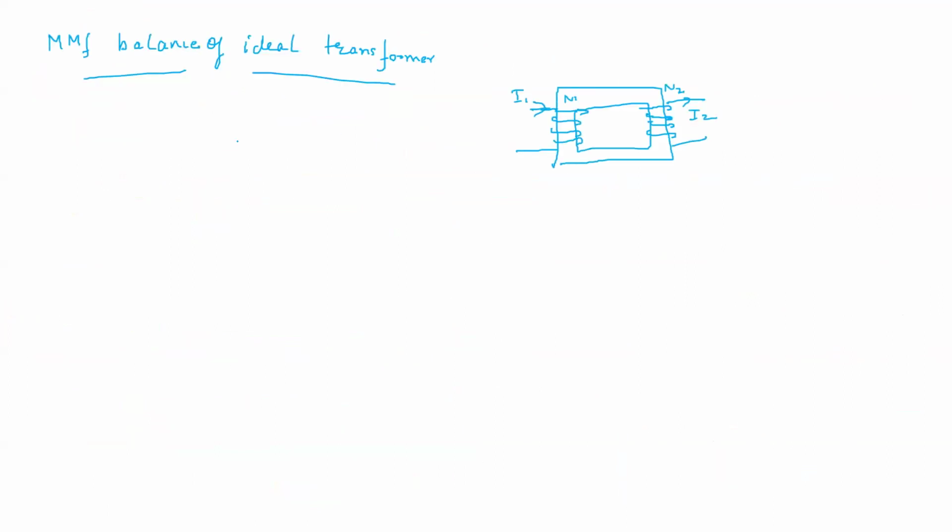So N1 I1, because phi primary plus phi secondary are in opposite directions, it should be 0. And now what is phi primary? N1 I1 by reluctance plus N2 I2 by reluctance is 0. So N1 I1 plus N2 I2 is 0.